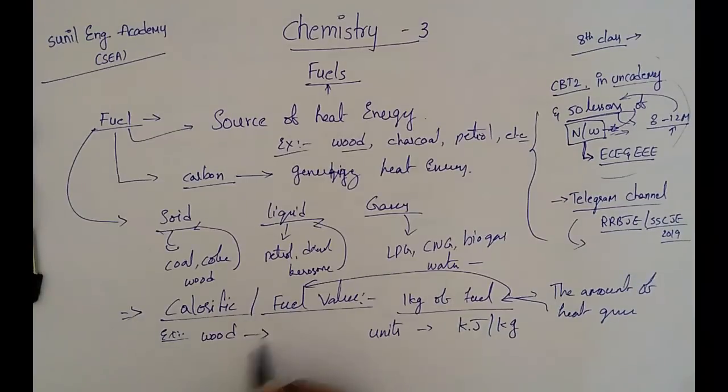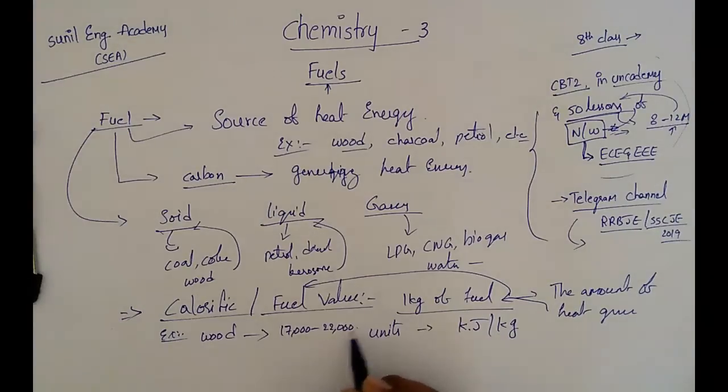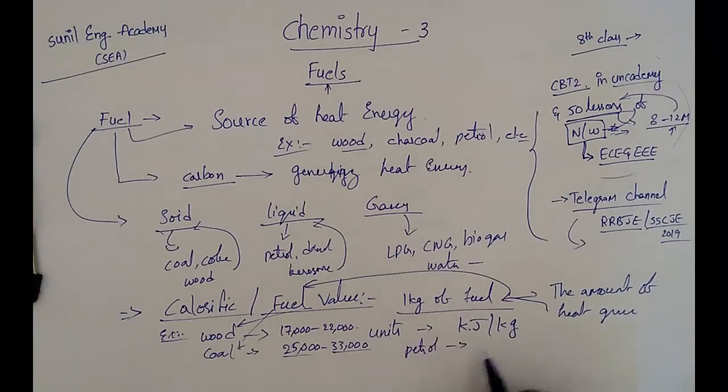Take examples of some fuels and their calorific values. If we take wood, the calorific value is 17,000 to 22,000, depending on the type of wood. Second, coal: it is from 25,000 to 33,000, also based on the type of coal. Coals are nearly 4 types; we will discuss later. Next, petrol: the calorific value is nearly 45,000. And LPG is 55,000. These are the calorific values of fuels.